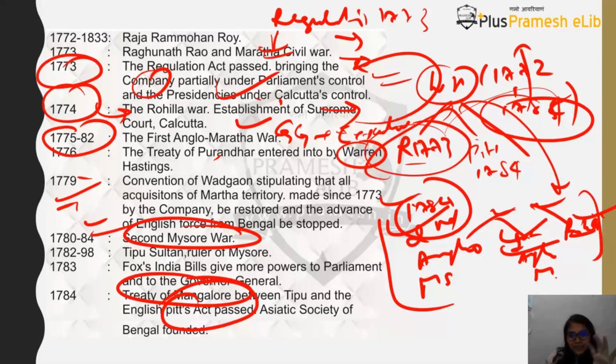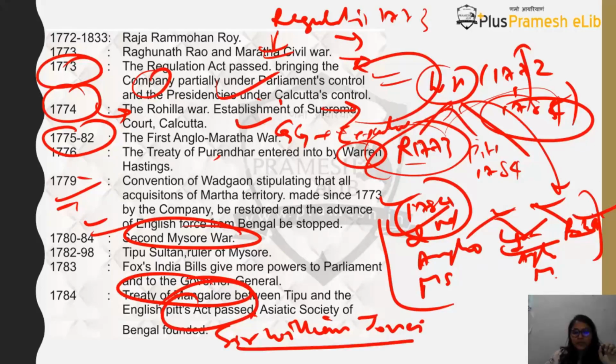Okay, and during this time only, since I told you there is a social religious reform movement happening on the other side, so Brahmo Samaj we have discussed, but during this time you will find there is an Asiatic Society of Bengal being established, and who founded it? Sir William Jones. Okay, this you need to know from the prelims point of view. So who founded it? Sir William Jones.